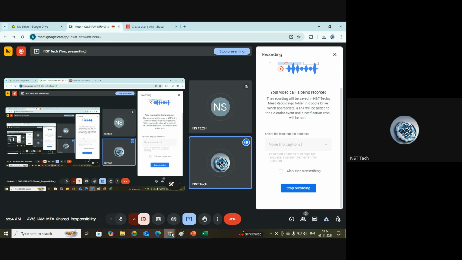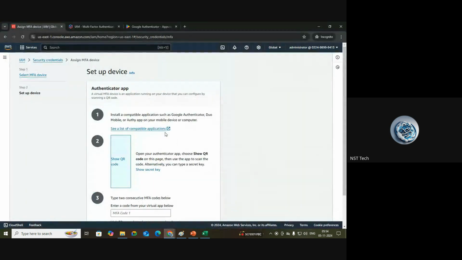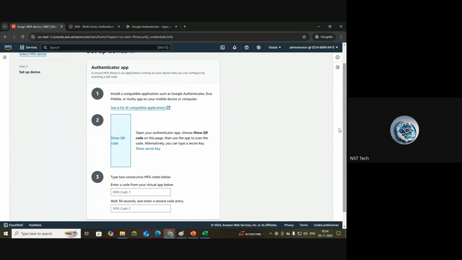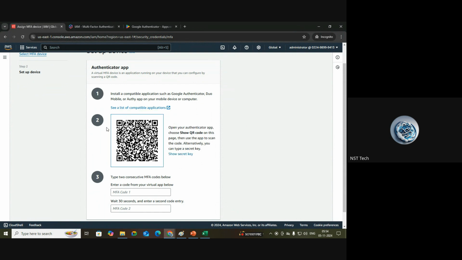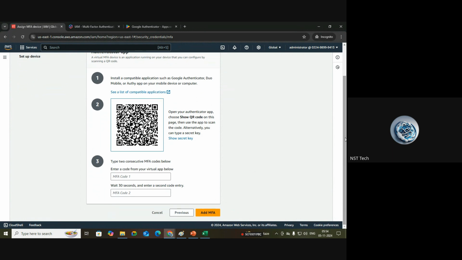Okay. So whenever you click on scan QR code, you can see here in the AWS console, we have a second step to show QR code, right? You can click on show QR code, and this QR code you should scan from the app. In your account also, you will be able to see this QR code. Once you scan this code, automatically your application will get connected to your AWS account.